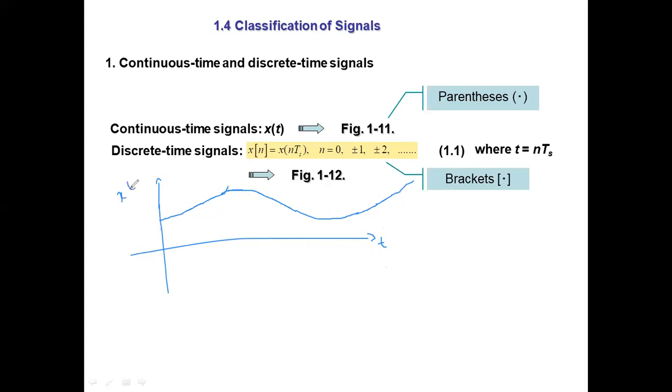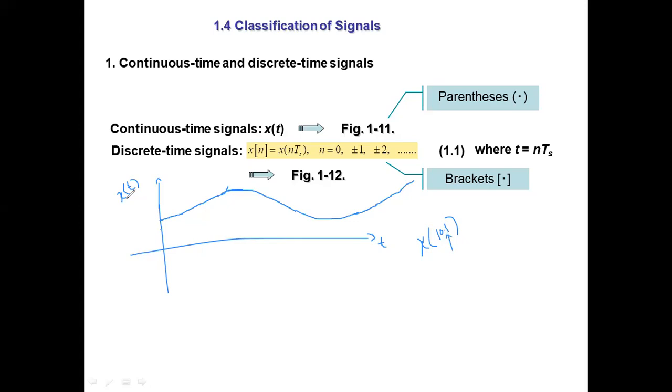Say x we will call the temperature. When I write x in the bracket t, it means it is the temperature at a certain time. If I say x of 10.1, this is the temperature in Bhatkal at 10 o'clock and 6 minutes. This is the instant.